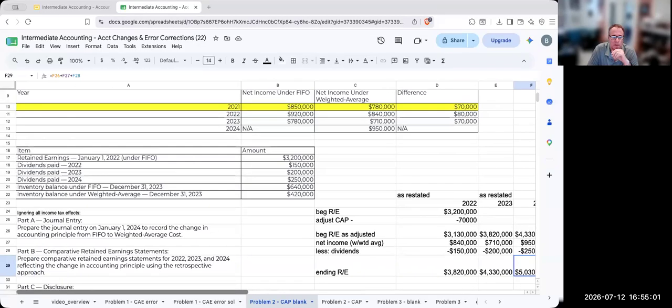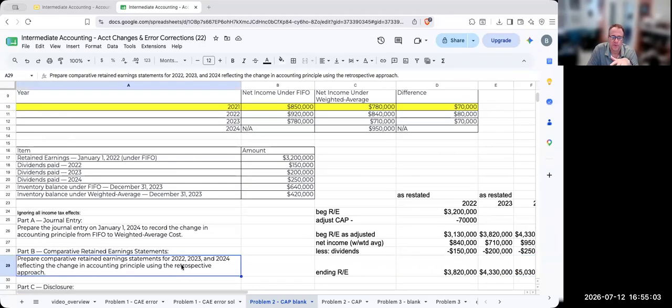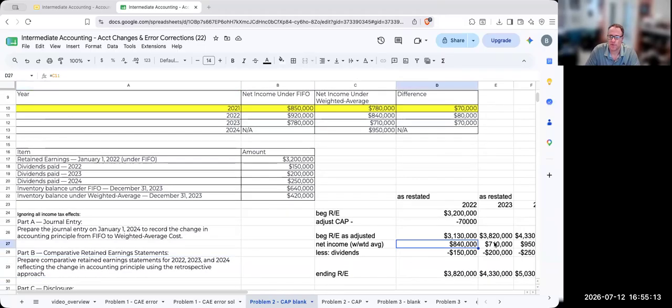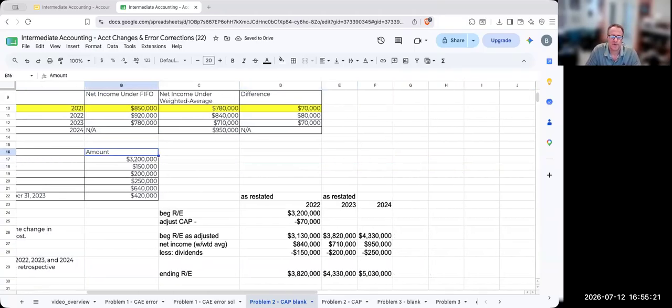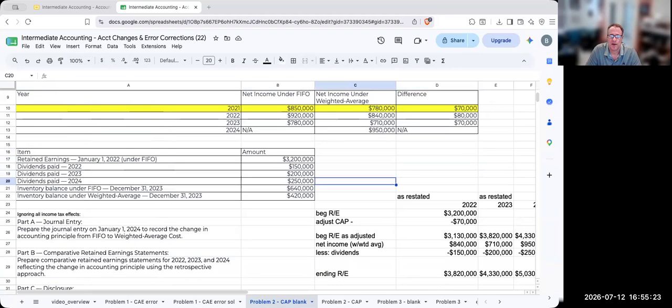Okay, so that is prepare, compare, retained earnings statements for 2022, 23, and 24, reflecting the change in accounting principle using the retrospective approach. So again, we're restating these parts over here. We've adjusted the beginning balance. I did this intentionally because I wanted to share with you the difference between the inventory balance under FIFO and under weighted average.